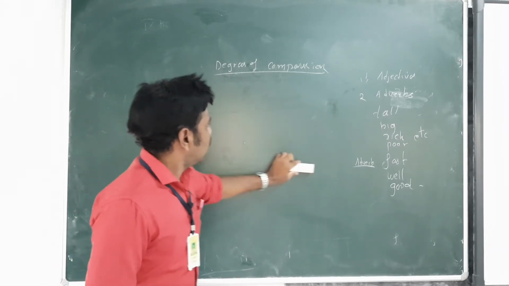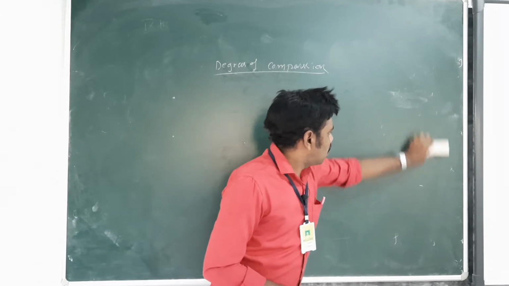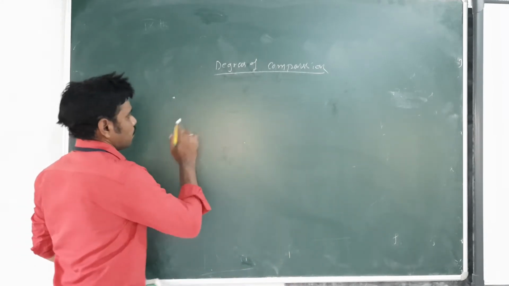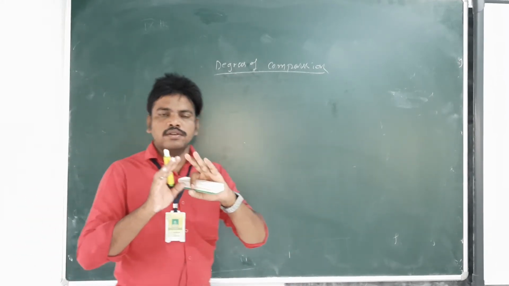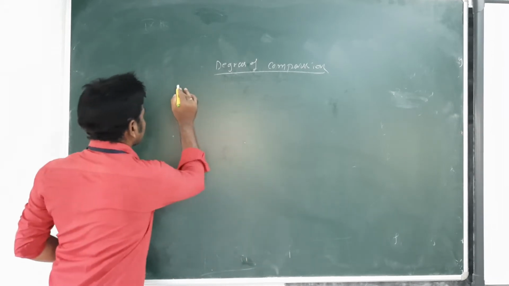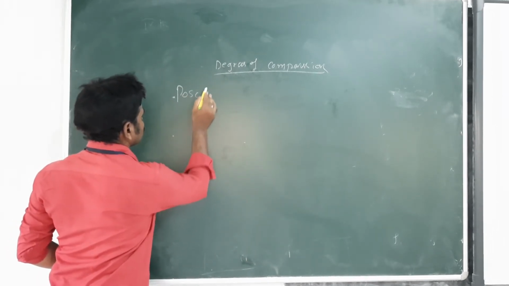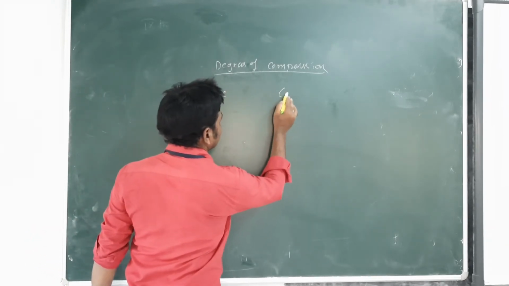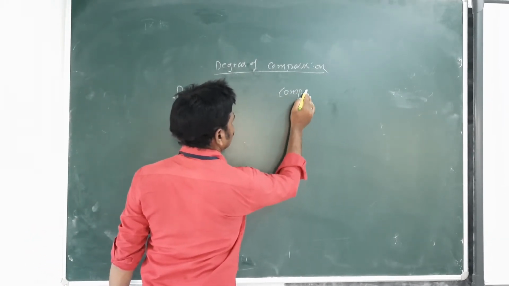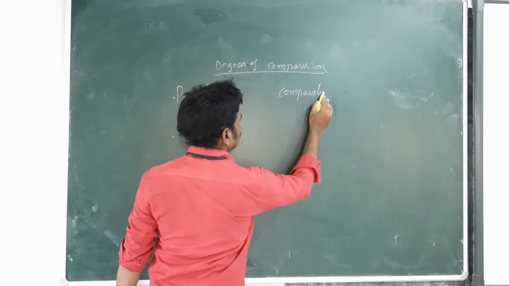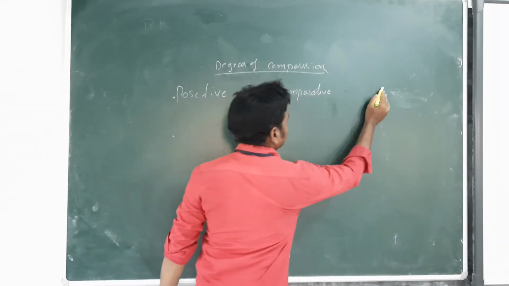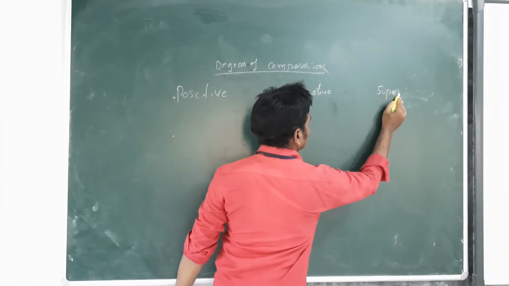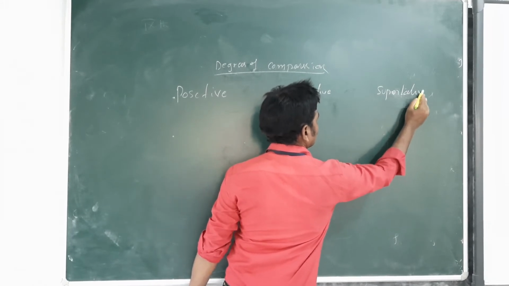I will draw one table. First one, positive. Second one, comparative. Third one, superlative.